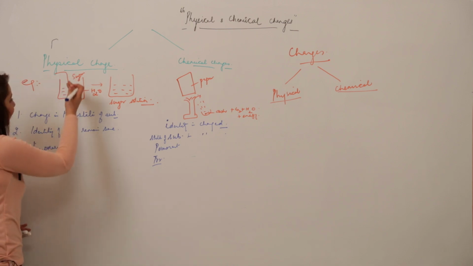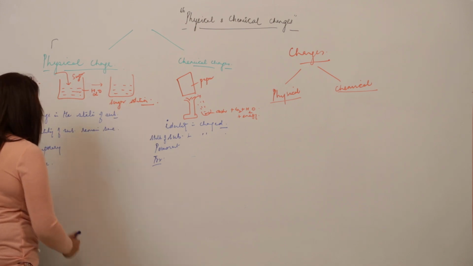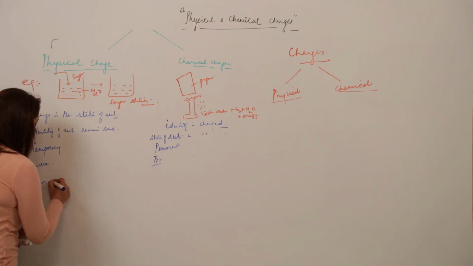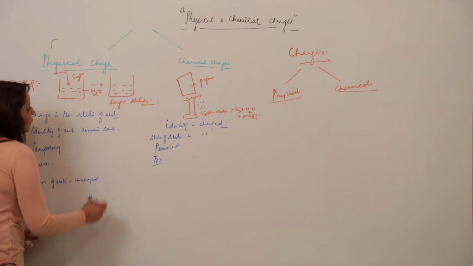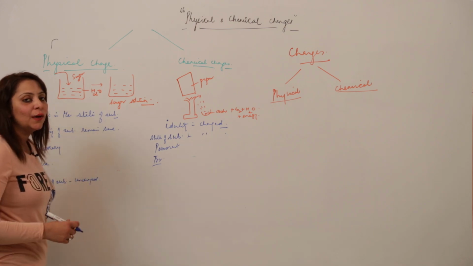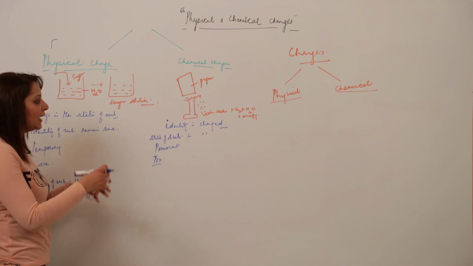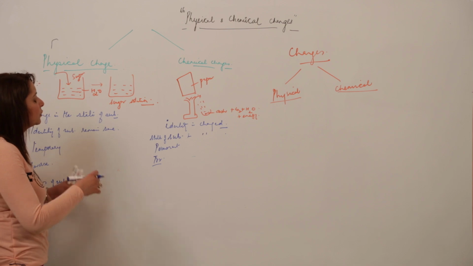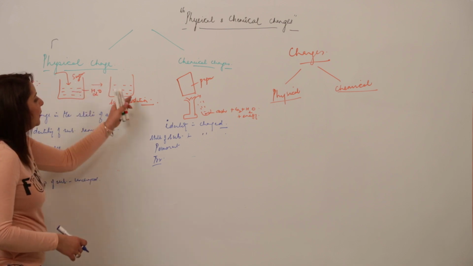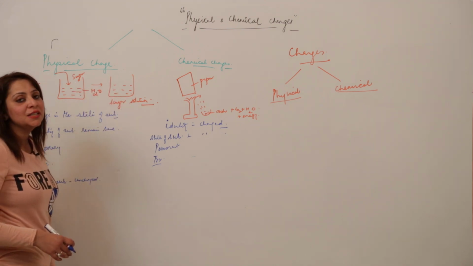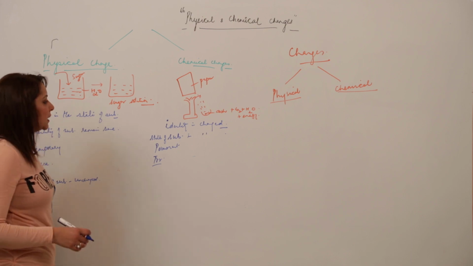Moreover, now I am taking into consideration what is happening to the mass. So when we are dissolving sugar into water and getting the sugar solution, the mass of the substance remains unchanged. The amount of water you are taking and the amount of sugar you are adding, the total mass is equal to the total mass when we get the sugar solution. So that means there is no change in the mass.